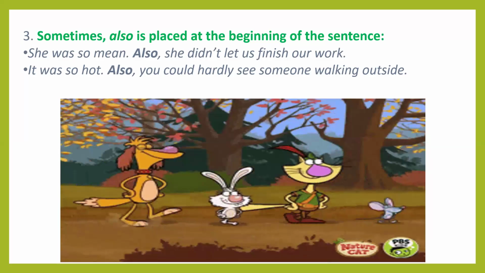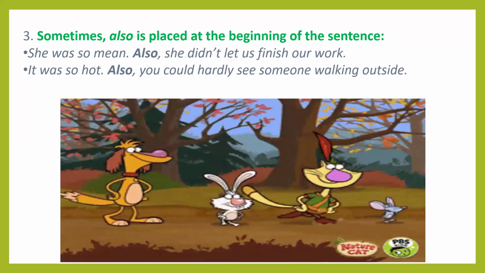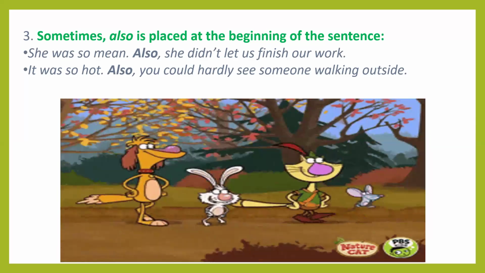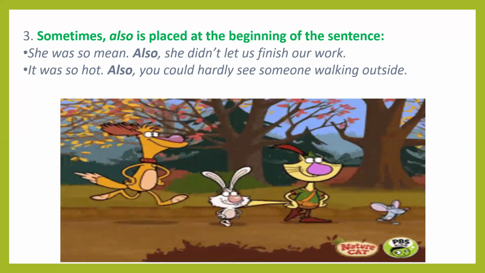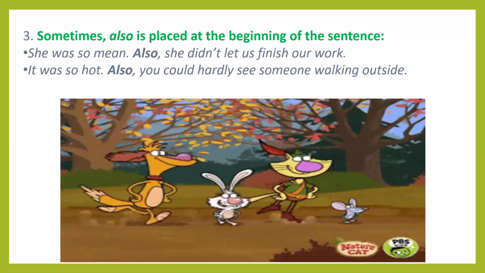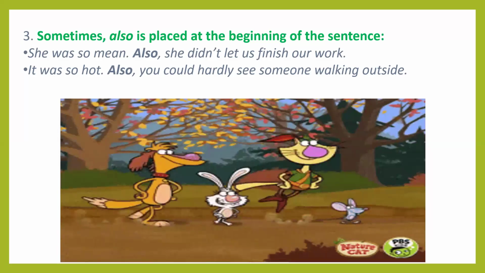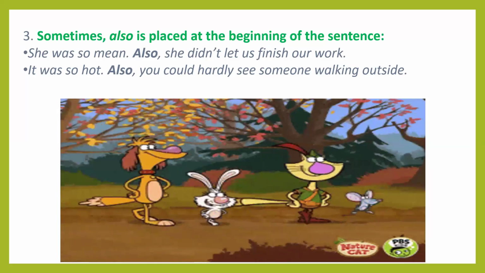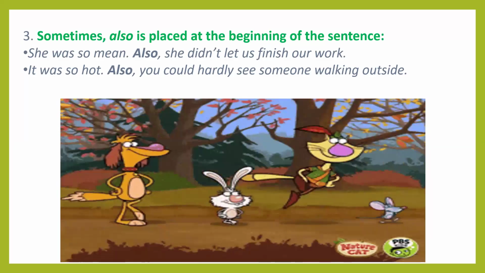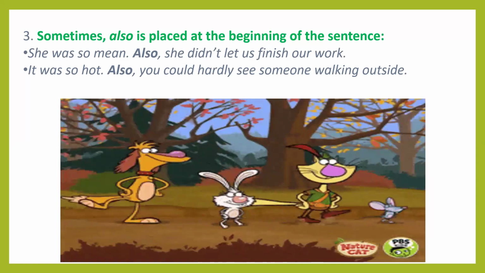Sometimes also is placed at the beginning of a sentence. She was so mean. Also, she didn't let us finish our work. She was so mean is an independent clause. Also, she did not let us finish our work, is another independent clause. When we use also at the beginning, we always use a comma after it.